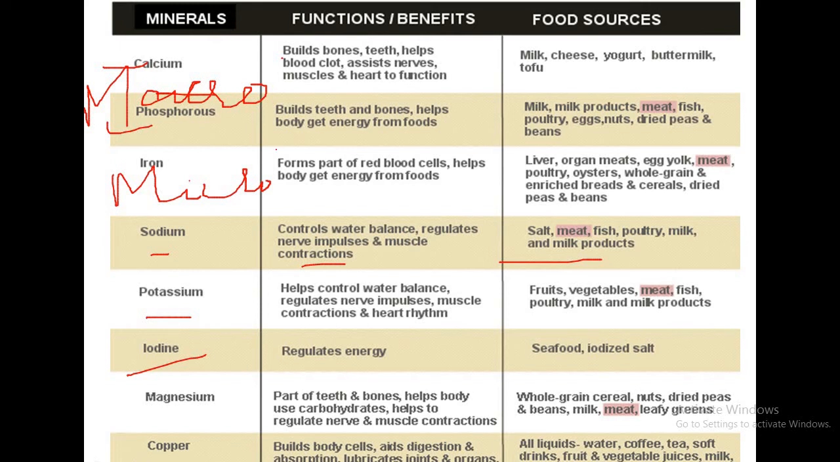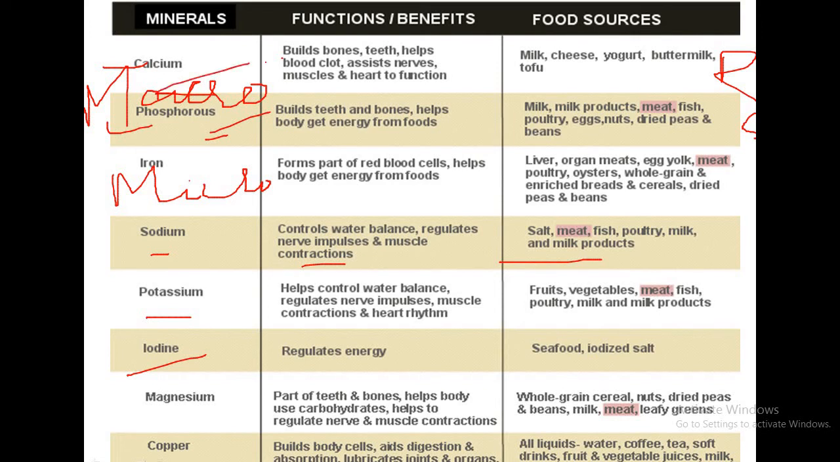The deficiency of iodine causes a disease, that is goiter. The deficiency of potassium will result in muscle cramps. The deficiency of sodium will result in muscle cramps and nerve impulses not being transmitted properly. The deficiency of phosphorus causes soft bones, because calcium phosphate and magnesium phosphate are found in the matrix of the bone cells. Then deficiency of calcium will cause rickets. Now come to magnesium.